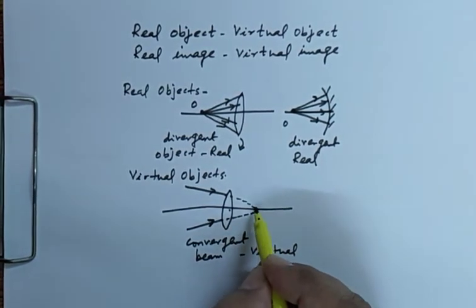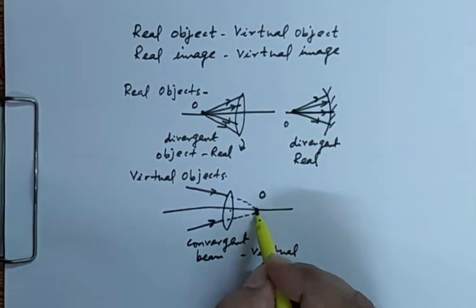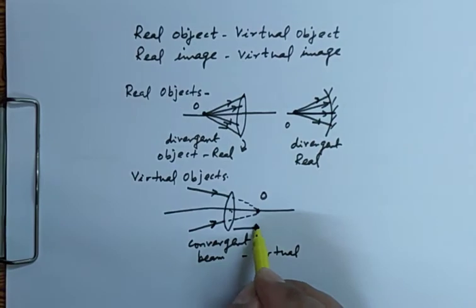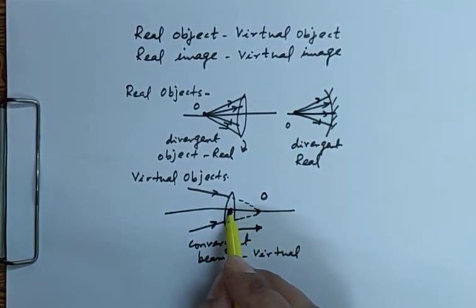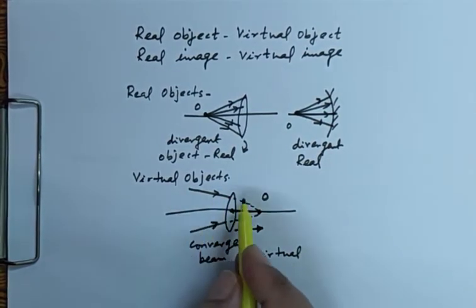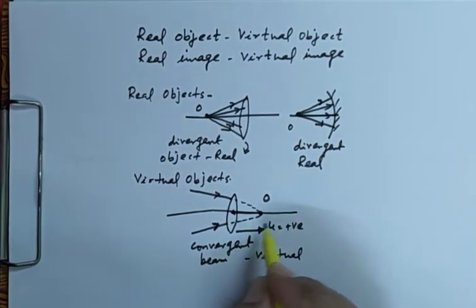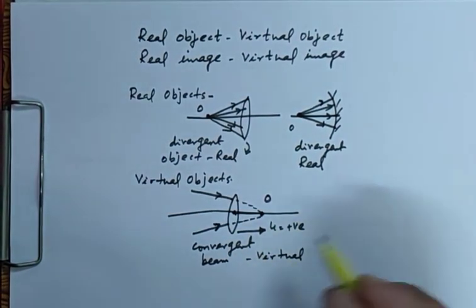We consider the object to be placed over here at this point. So if you measure the distance from the lens, from the optical center, you are moving along the direction of the incident ray. So here in this case u would be positive. You need to be very clear about this.